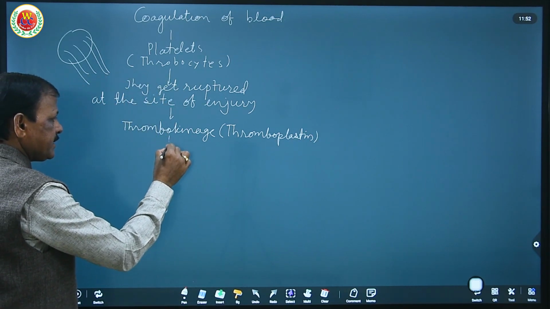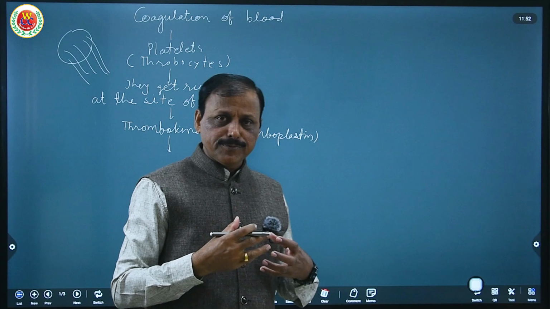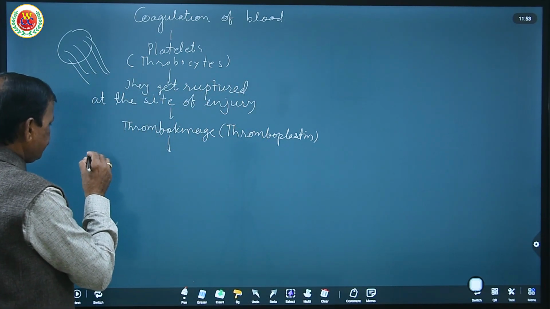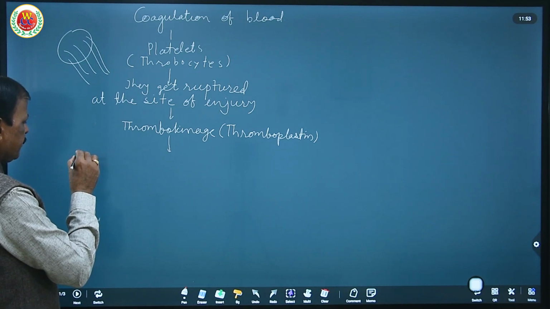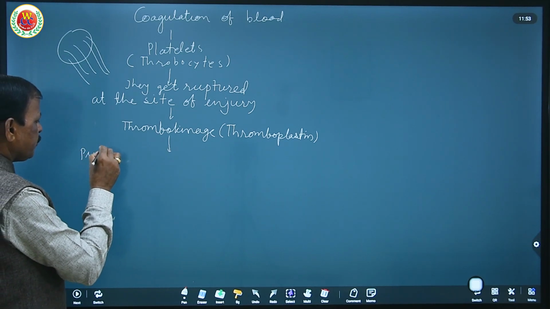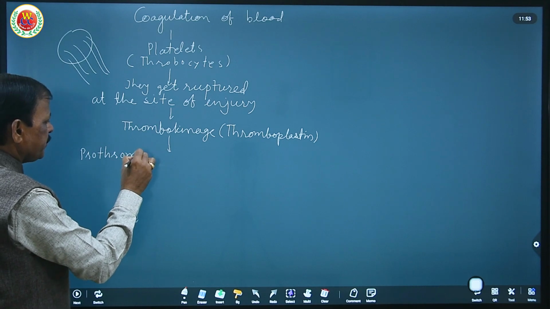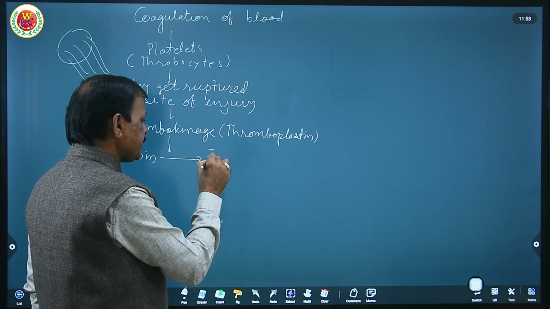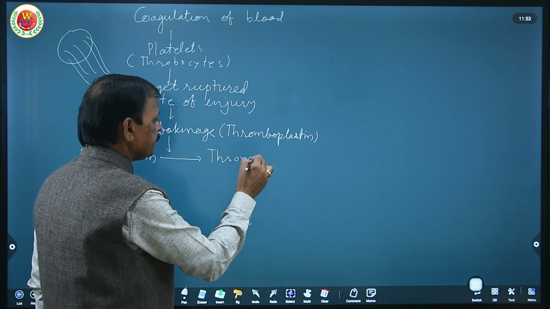This thrombokinase released at the site of injury converts the inactive plasma protein called prothrombin, present in blood plasma, into the active form called thrombin.